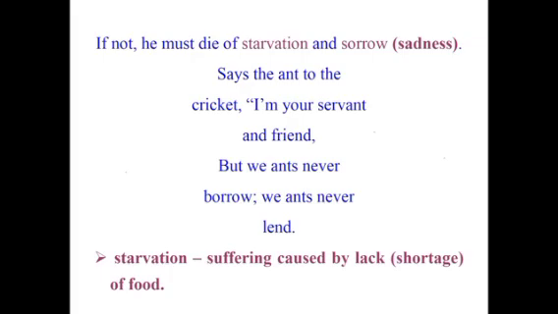In this stanza, the cricket said he needed this help, otherwise he would die of starvation and sorrow. Here, starvation means suffering caused by lack of food. Sorrow means sadness. After listening to the cricket, the ant said he thinks of himself as his servant and a friend, but ants neither borrow nor lend anything.